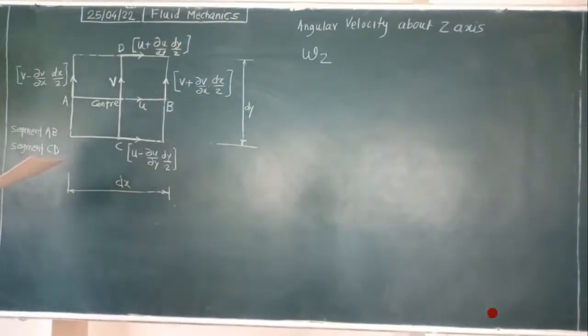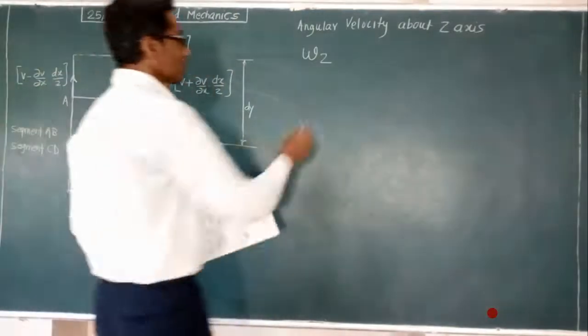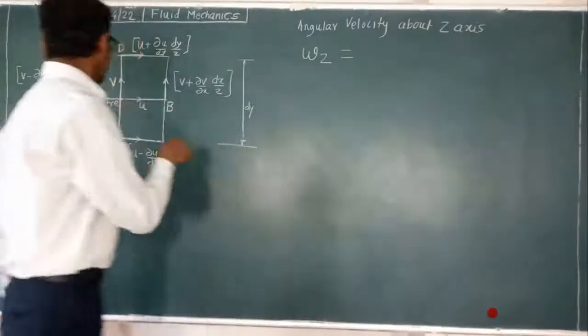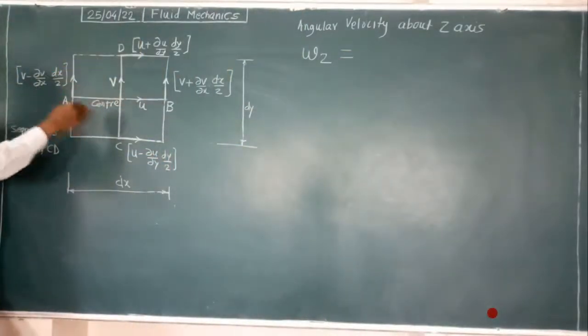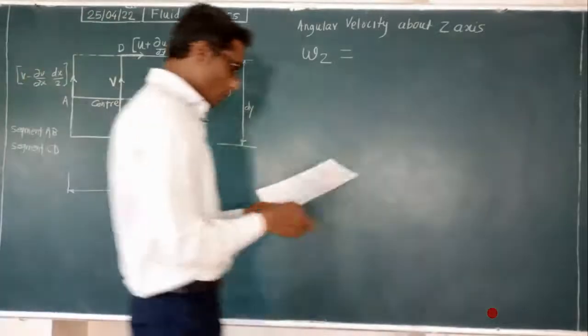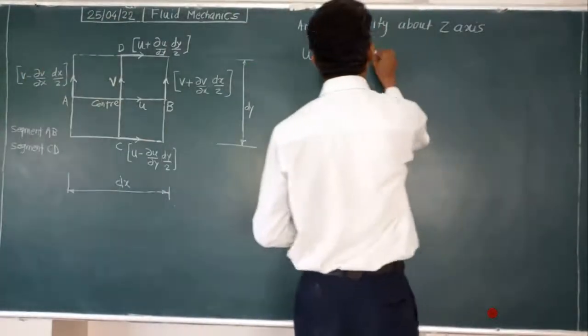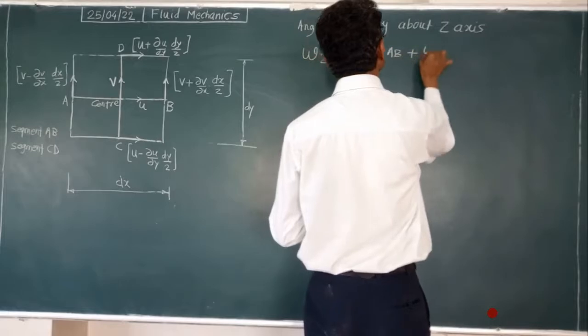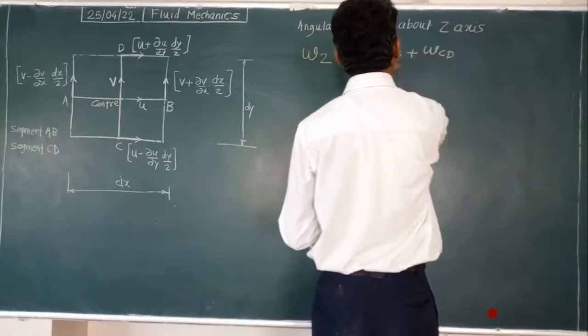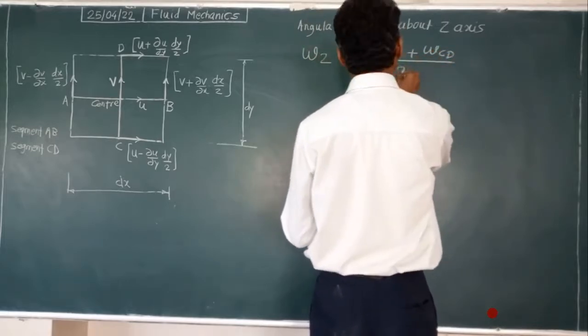How to write this omega z? See, segment AB has its velocity and segment CD has its velocity. So omega AB plus omega CD, it is what? Average.